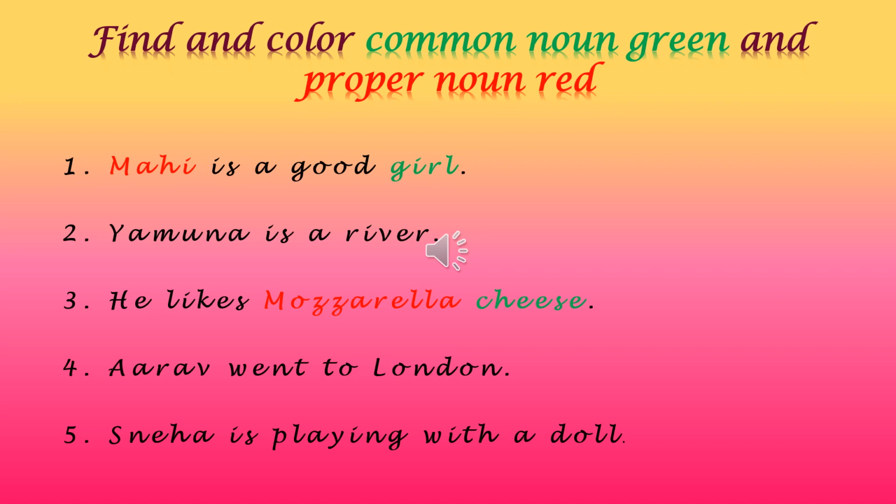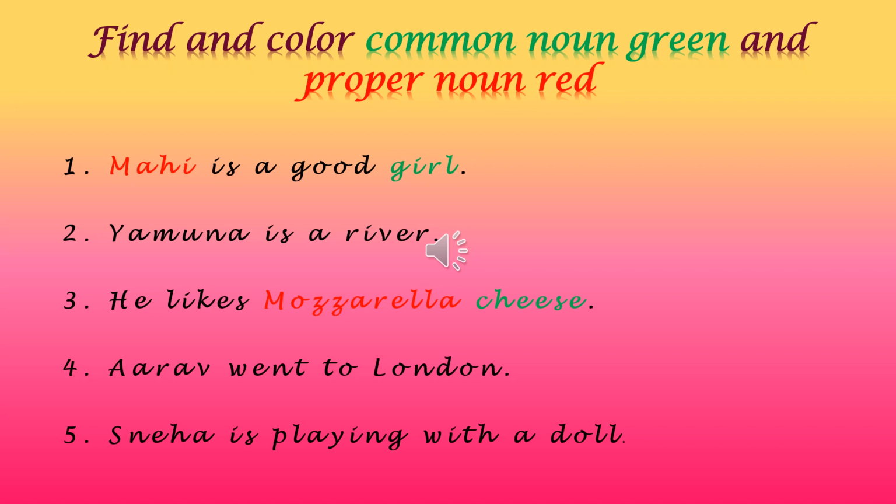In this sentence, first you will find out the noun. First step will be, you will find out the noun. And noun is the name of a person, place, animal or thing. In here, is there any person? Yes, a person is there. Mahi and girl. Now from Mahi and girl, as we have studied, you have to find out which one is common and which one is proper.